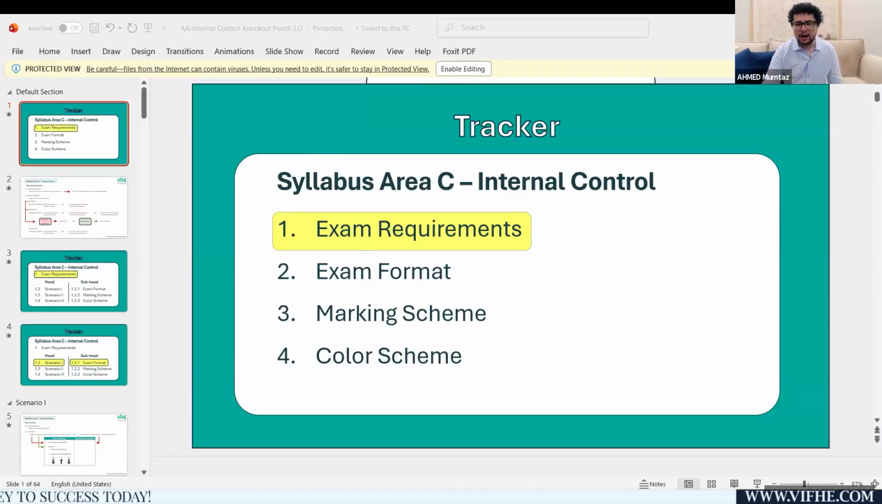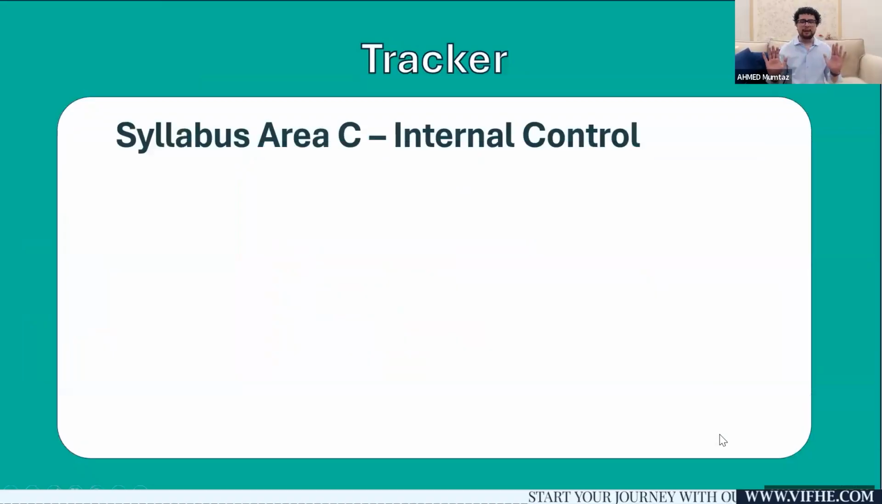Guys, let's start something which is very important, and it's called Syllabus Area C, which has got internal audit and internal controls. Now, a disclaimer from my side. I cannot and I should not go into 100% detail of this topic.